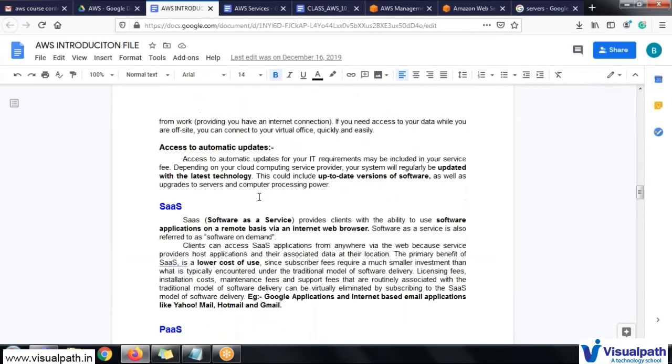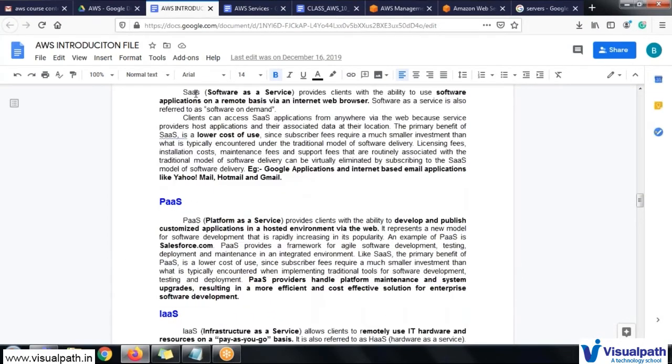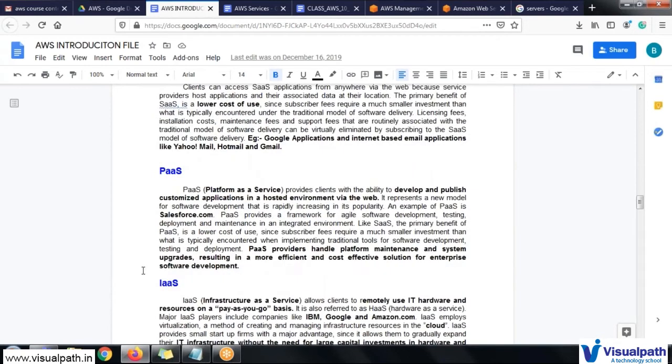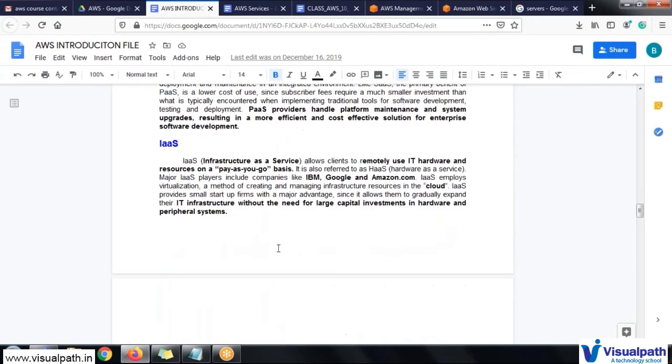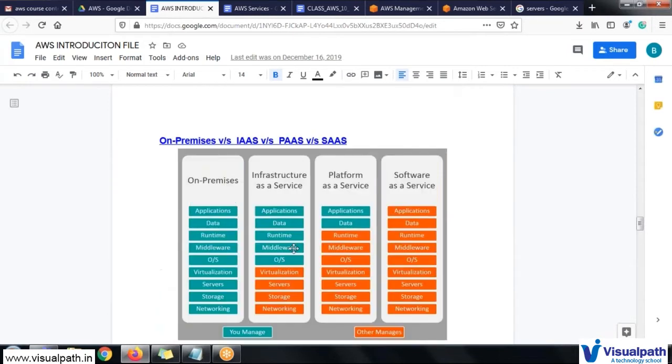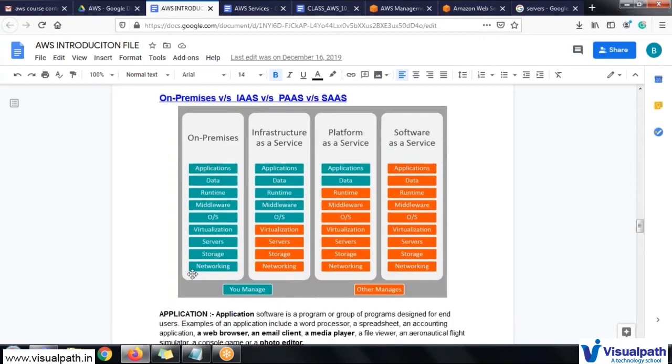Like we have different kinds of utilizations, and I have said before, like SaaS, PaaS and IaaS, which we will discuss one by one when we come to the classes. And this is what exactly is happening. So these are the different methods which have to be followed by each company to set up their own premises. When you are choosing the cloud, it is divided into three different parts: infrastructure as a service, platform as a service, and software as a service.